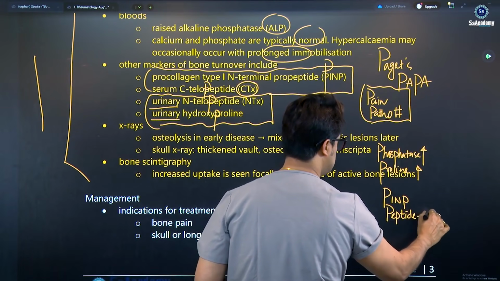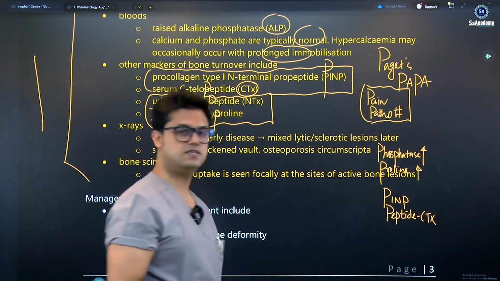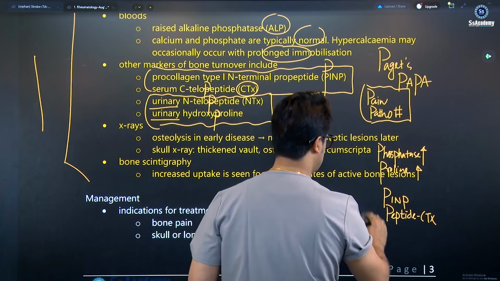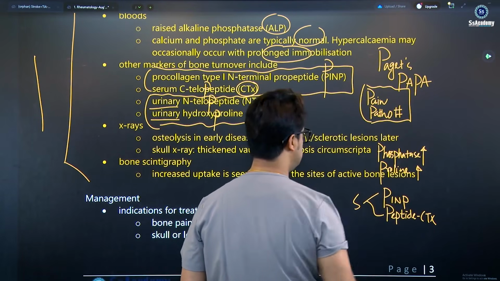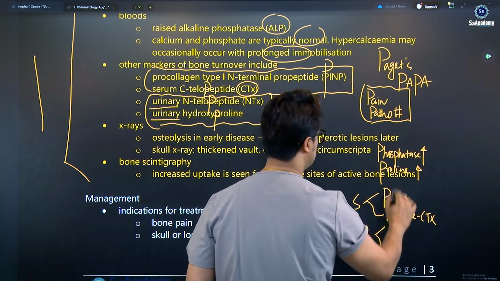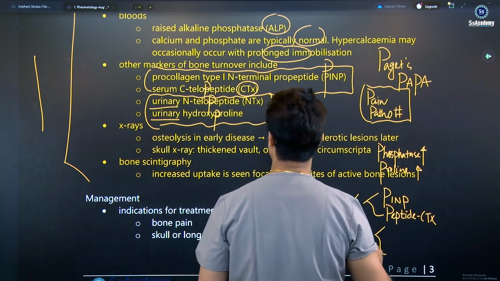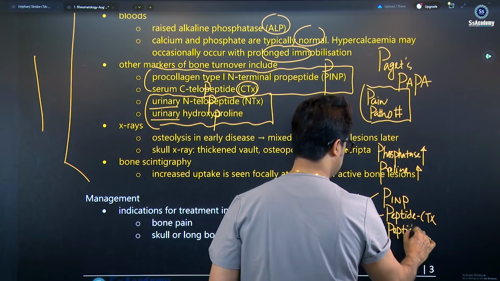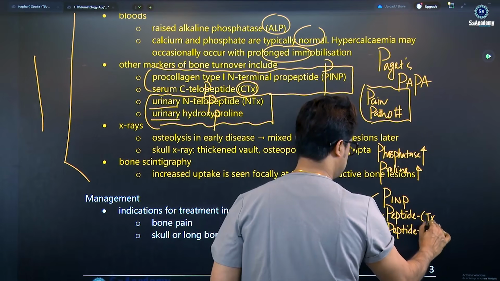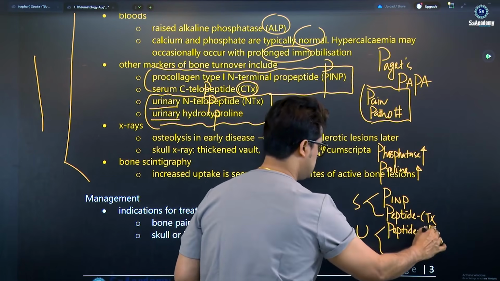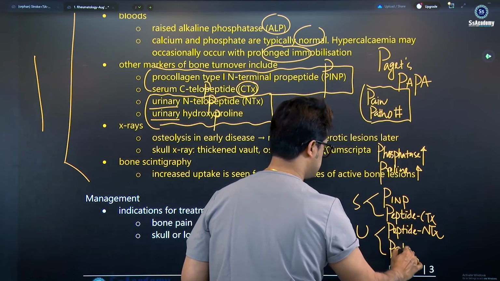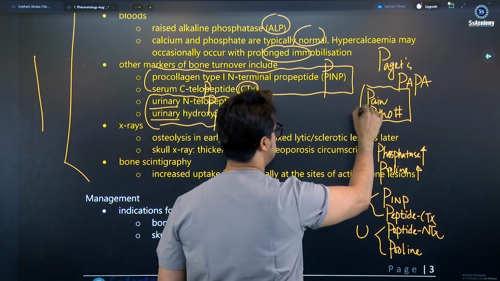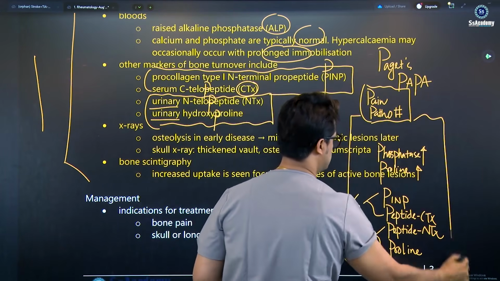Write down CTX, C telopeptide, and urinary N telopeptide. So these are the two serum Ps and urinary two Ps along with the proline, but this is the N telopeptide. Write it the way I'm writing it, N telopeptide, and definitely proline. This is the box that you need to learn, my dear.